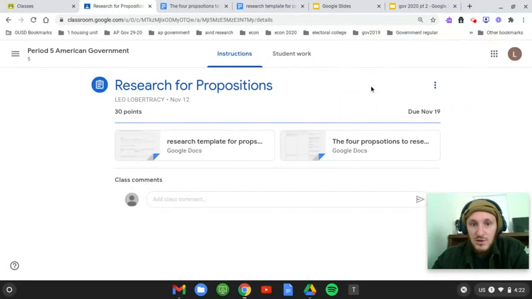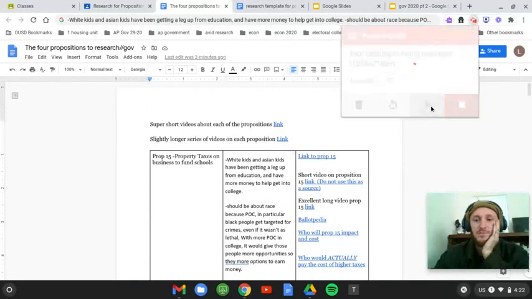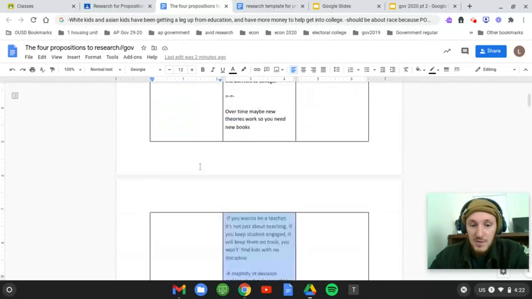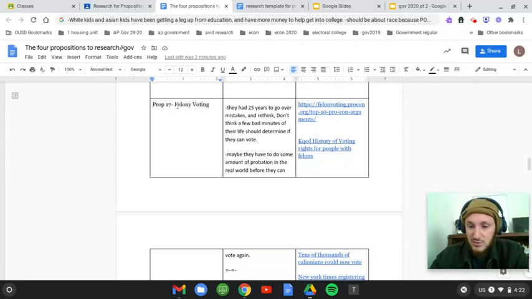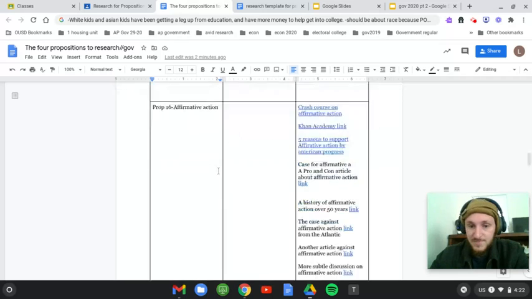So go to the Google Classroom, open up Research for Propositions, and then open both of these documents. So this one is going to be like our, that's not spelled right. This has the 4 propositions that you can choose from, right? It's got Prop 15, it's got Prop 16, which is on affirmative action, Prop 17, which is on voting, and Prop 22, which is on Uber and Lyft.